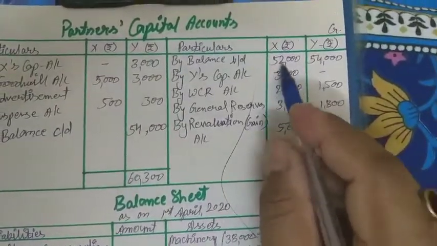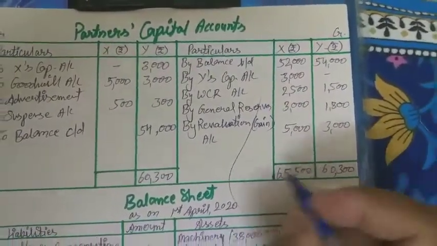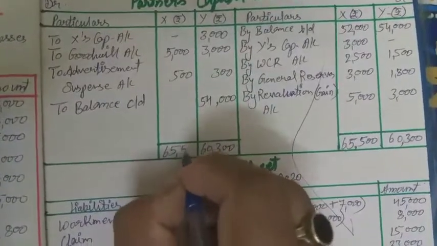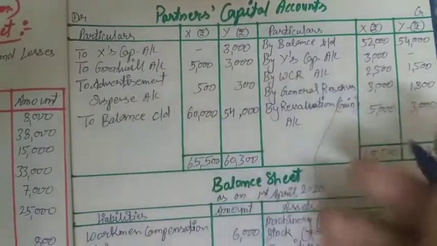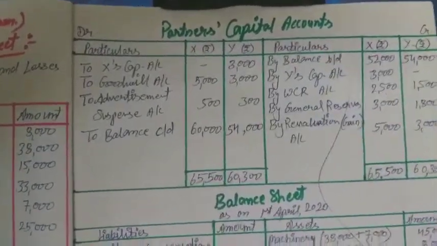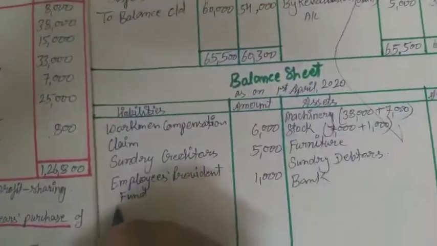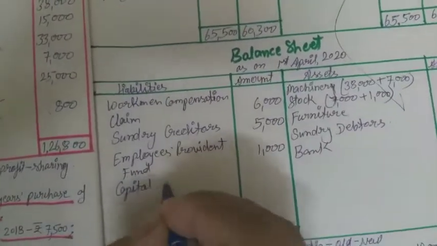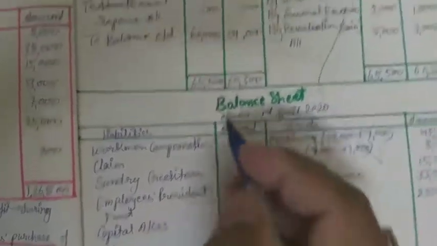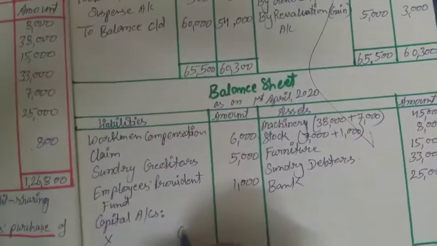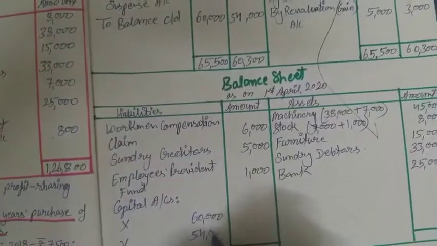And of X, 500, 538, 10, 10 and 5, 15, 5 carry 1, 6: 65,500. We subtract 5,500 and it will be equal to 60,000. This will be the balance of the partners' capital, and these balances will be transferred to the balance sheet on the liability side. It is the capital accounts of X and Y. X's is 60,000, so we write 60,000 rupees for X and 54,000 towards Y, here we write Y's.